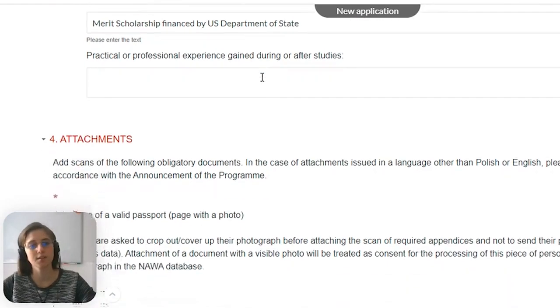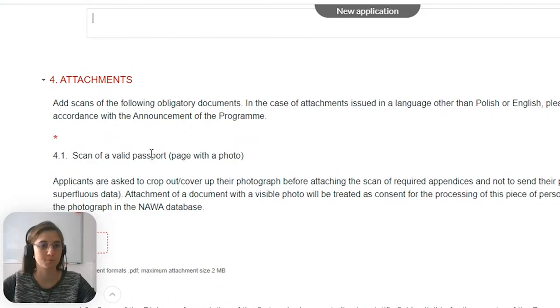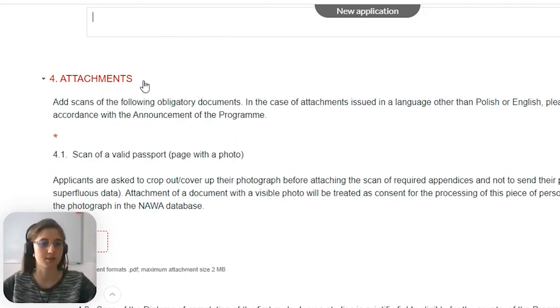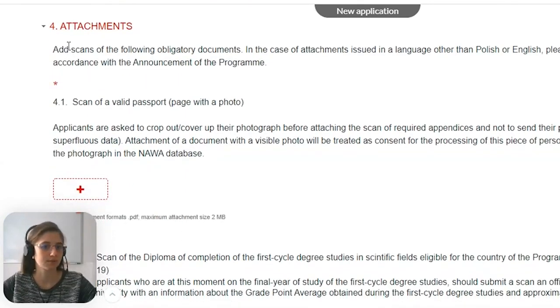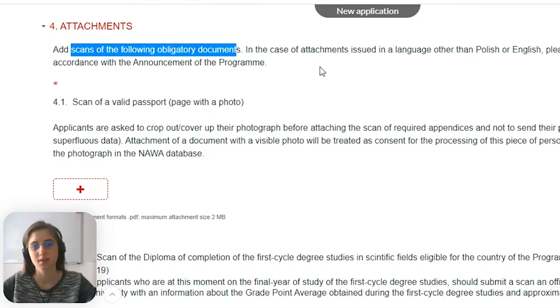Then the fourth point, the point that needs some preparation before filling in this application. So we have here some information. Add scans of the following obligatory documents. So these documents are obligatory. That means that you cannot apply without inserting these documents. In case of attachments issued in a language other than Polish or English, please attach the translation in accordance with the announcement of the program.